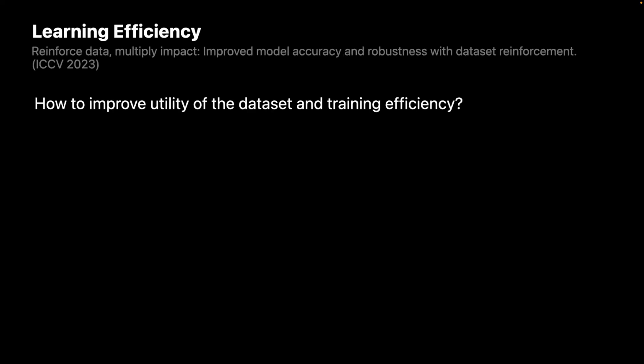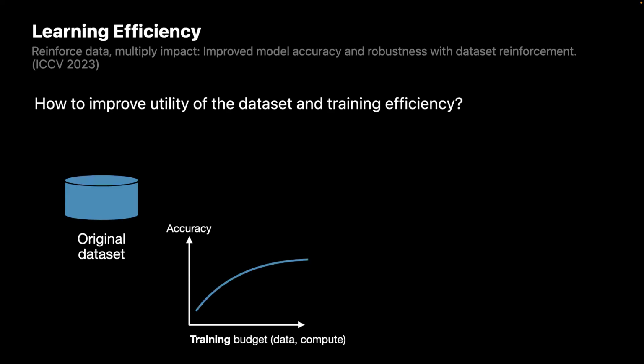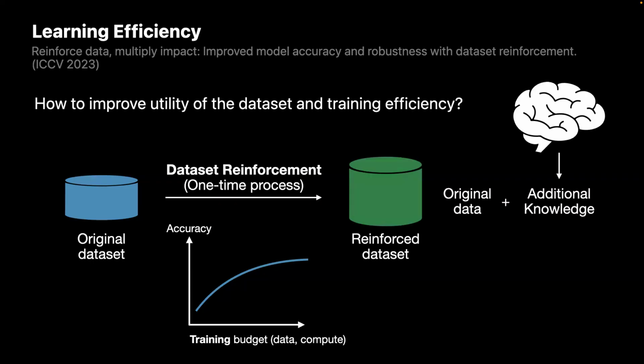Okay, so we start with a good dataset, but how can we further improve the utility of the training dataset and training? We use a technique called dataset reinforcement that we introduced in 2023. The idea is we start from an original dataset that gives us certain training efficiency. Then we do a one-time process and augment this dataset with additional information.